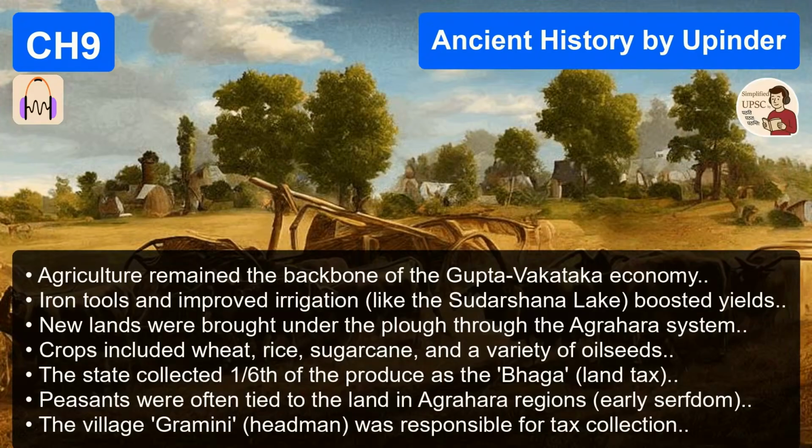It's made of almost pure wrought iron. Modern metallurgists still struggle to replicate that level of corrosion resistance. It's a testament to the advanced metallurgical skill of the time.